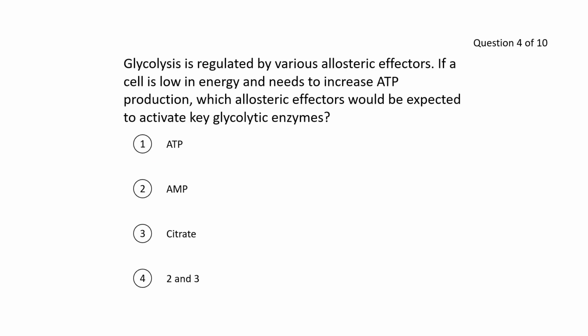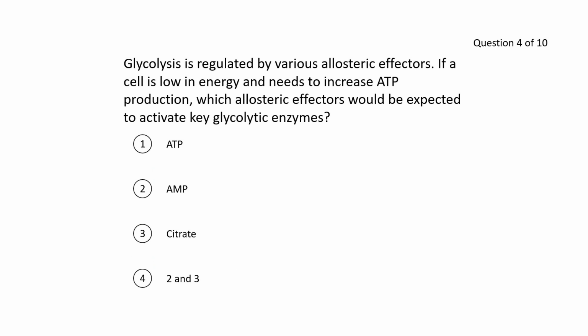Question 4. Glycolysis is regulated by various allosteric effectors. If a cell is low in energy and needs to increase ATP production, which allosteric effectors would be expected to activate key glycolytic enzymes? So in this case, we want to activate glycolysis. You want to increase the ATP production. Therefore, what would activate the glycolytic enzymes? So let's remember from our lessons. ATP, remember, it actually inhibits certain enzymes. And that includes PFK1. So it's definitely not ATP because it would inhibit.